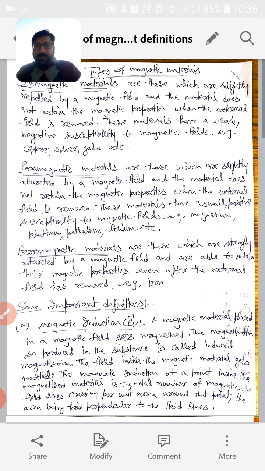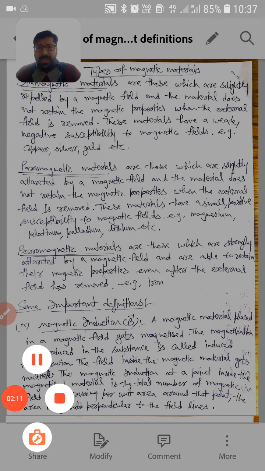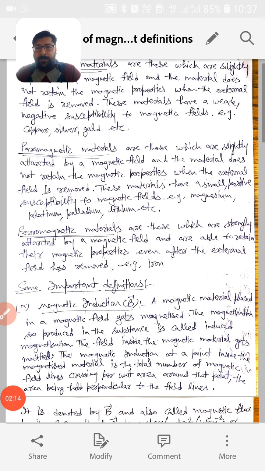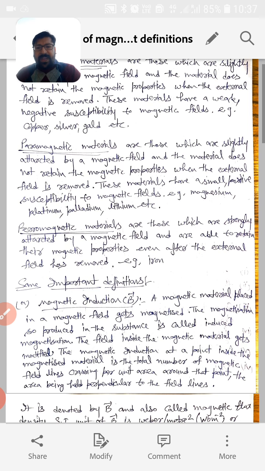For paramagnetic materials, the magnetic susceptibility is small and positive. For the diamagnetic case, the magnetic susceptibility is small and negative. The examples of paramagnetic materials are magnesium, platinum, palladium, lithium. All these are examples of paramagnetic materials.